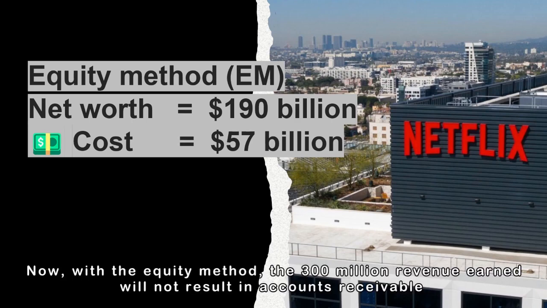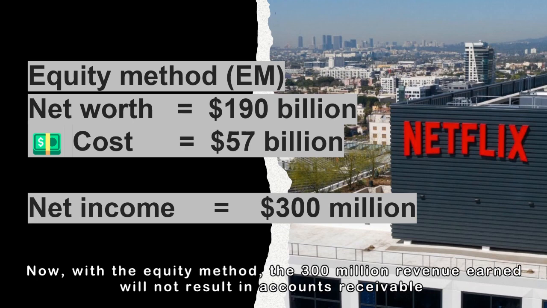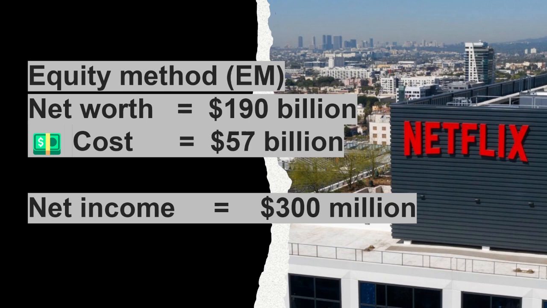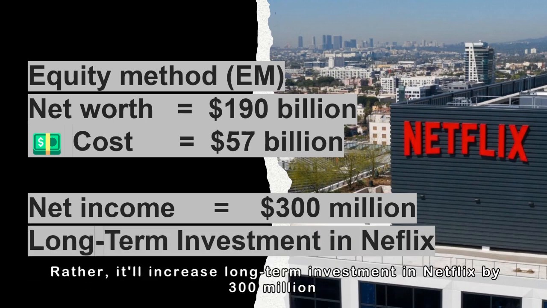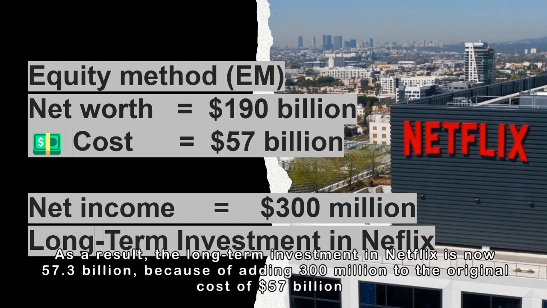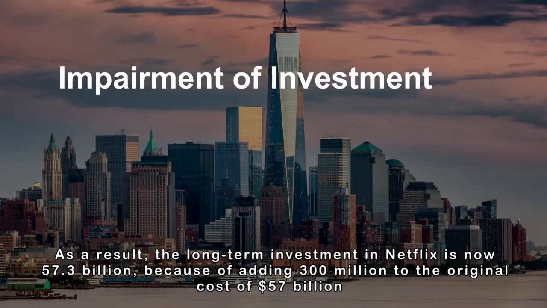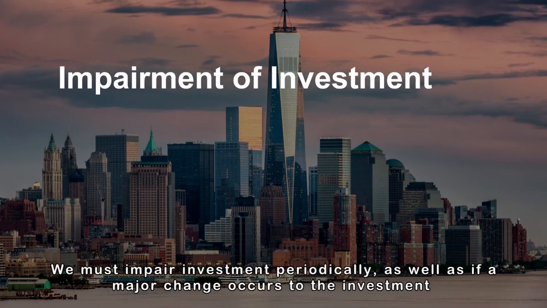Now, with the equity method, the $300 million revenue earned will not result in accounts receivable. Rather, it'll increase long-term investment in Netflix by $300 million. As a result, the long-term investment in Netflix is now $57.3 billion because of adding $300 million to the original cost of $57 billion. We must impair investment periodically, as well as if a major change occurs to the investment.